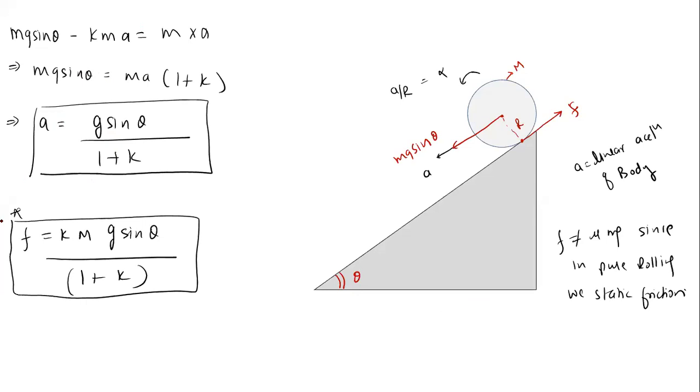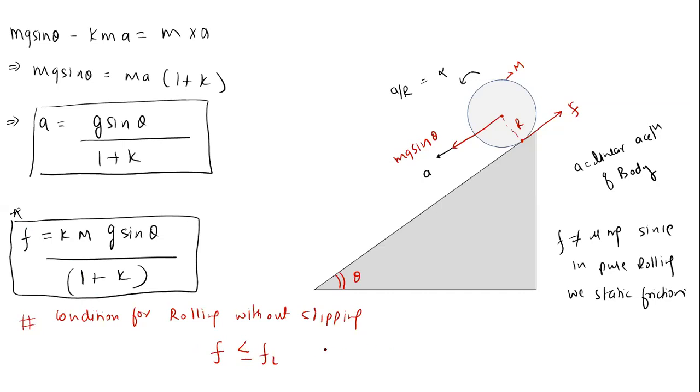See, the condition for no slipping, the condition for rolling without slipping. When can it be possible? This can be possible when the friction force which we are getting is less than or equal to the limiting friction. The static friction can be maximum up to limiting friction or lesser.